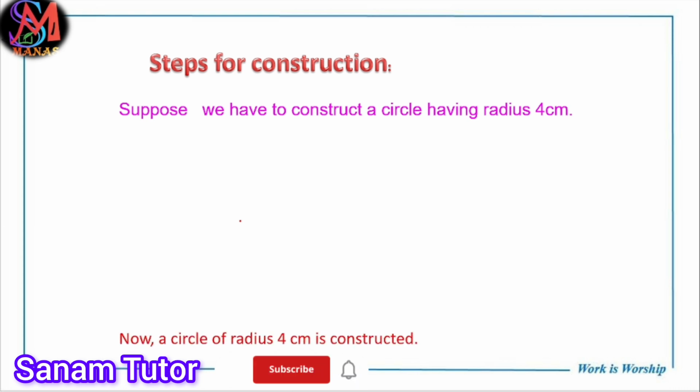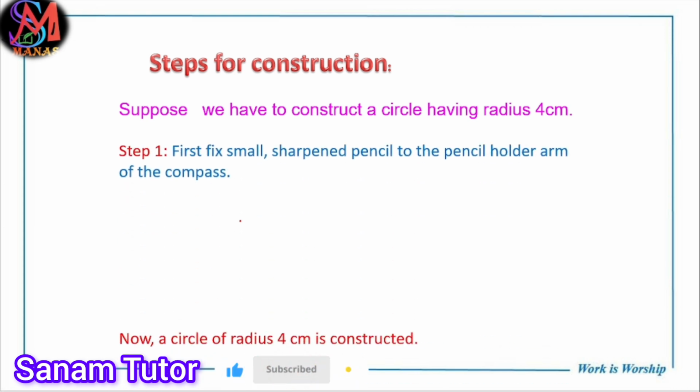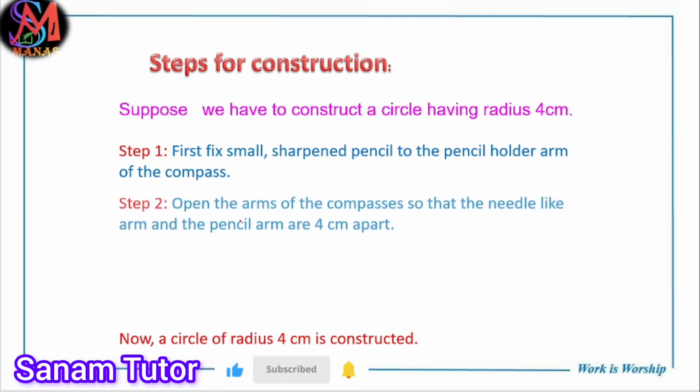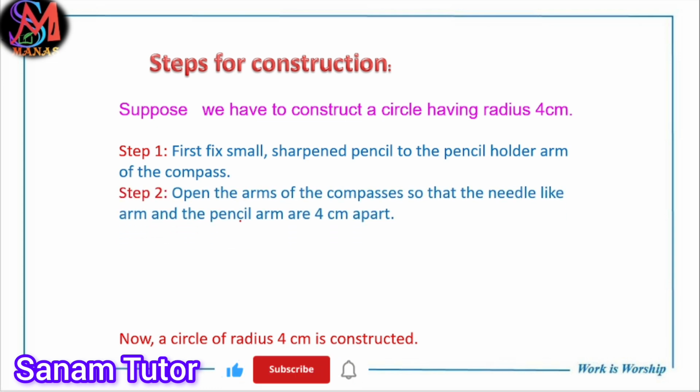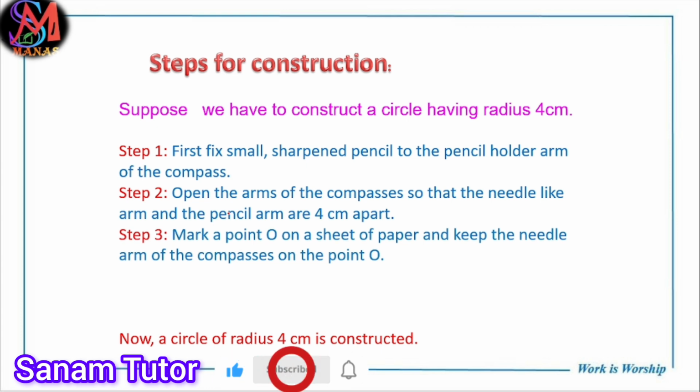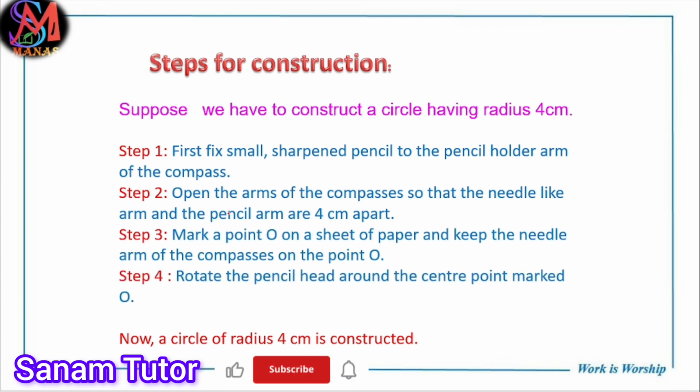The first step is to fix a small, sharpened pencil to the pencil holder arm of the compass. Next, open the arm of the compass so that the needle arm and the pencil arm are 4 centimeter apart. The next step is to mark the point O as the center. Now rotate the pencil arm around the center point O. Then the circle of radius 4 centimeter is constructed.